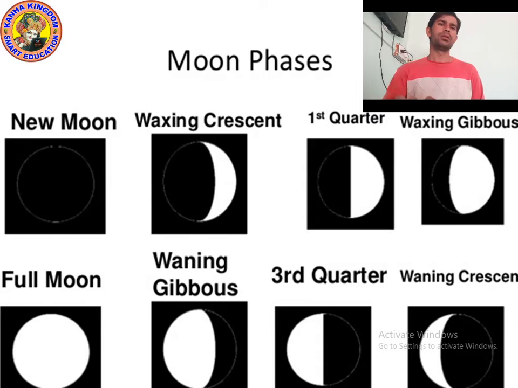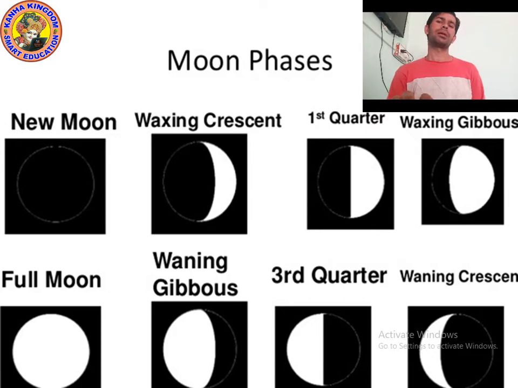So these are the pictures. In the first picture, you can see the new moon, which means no moon. Waxing crescent looks like the moon of Eid. First quarter, you can see half. Waxing gibbous is more than half.